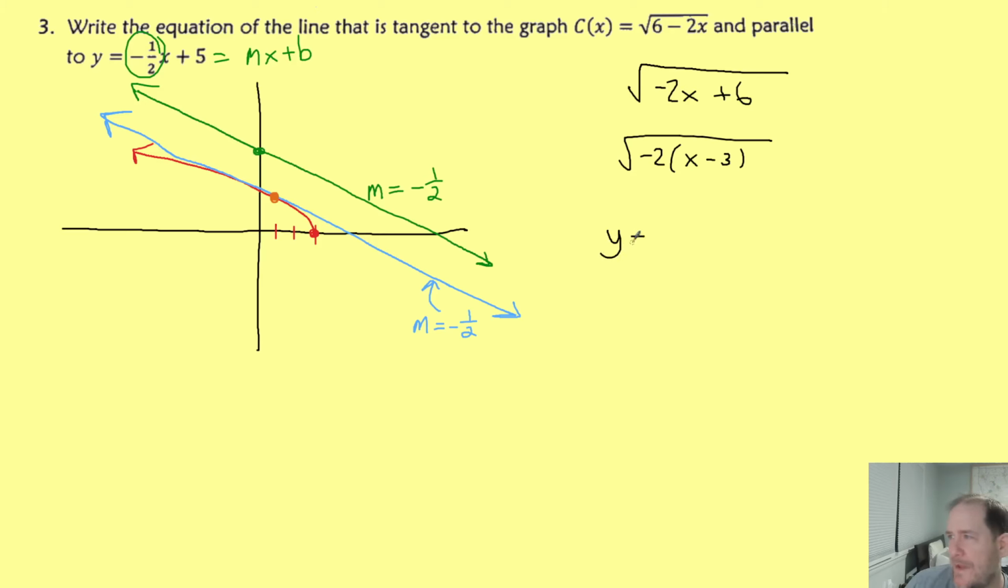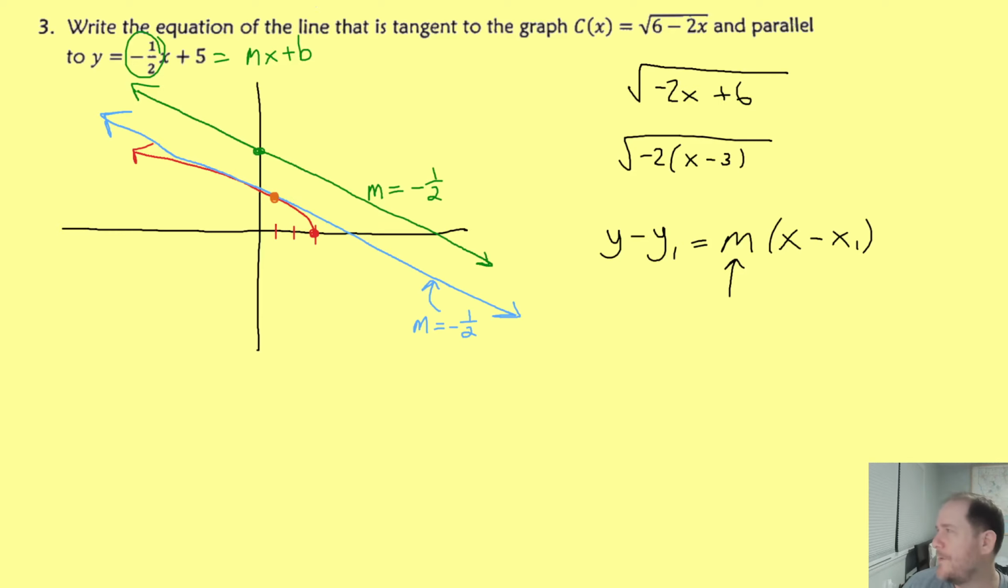And that means I'm halfway done, because my equation is y minus y1 equals m times x minus x1. And we just said we know the slope already. So all we need now is the point of tangency. But like I just said, I don't really know where that is. So how do I get it?